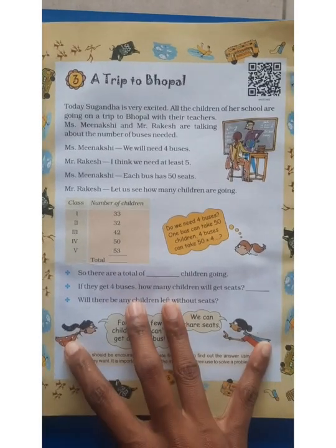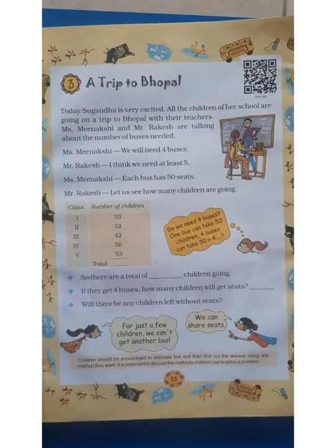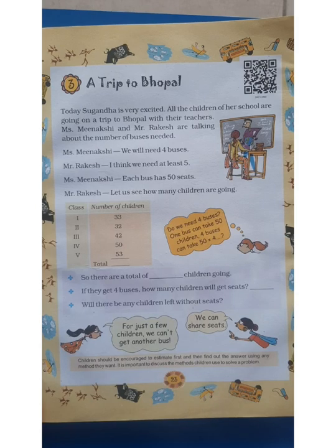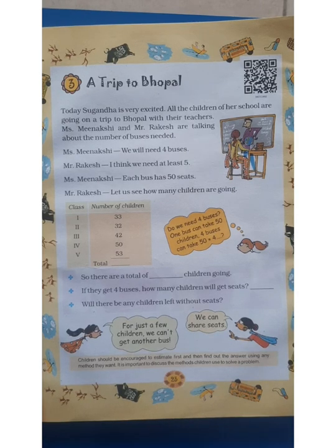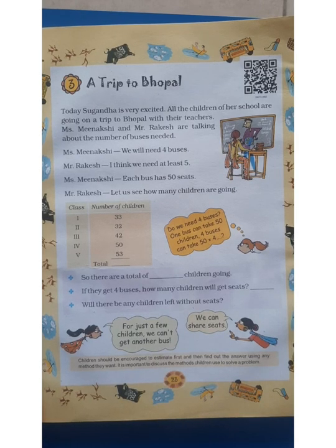As you know, we have completed the first two chapters and today we will learn the third chapter, that is a trip to Bhopal. Bhopal is the name of a place. In this chapter you are going to study addition, subtraction, multiplication and division.